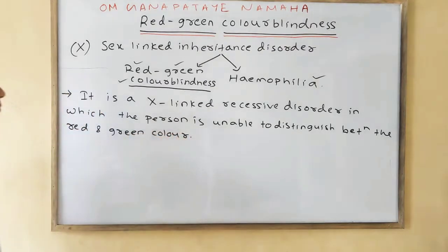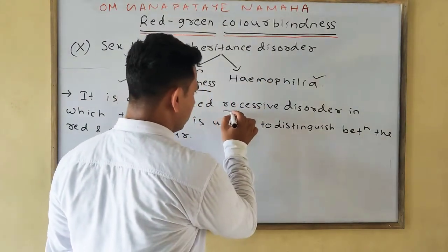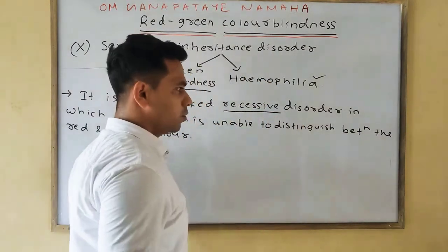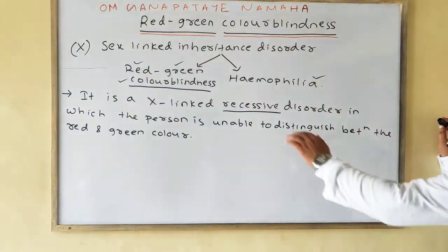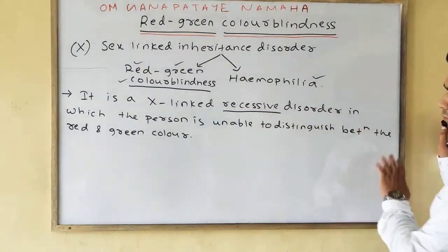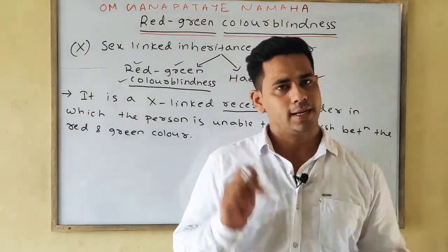So we can simply say it is an X-linked recessive disorder in which the person is unable to distinguish between the red and green color. Note down, underline some points: it is an X-linked recessive disorder in which the person is unable to distinguish between the red and green color.